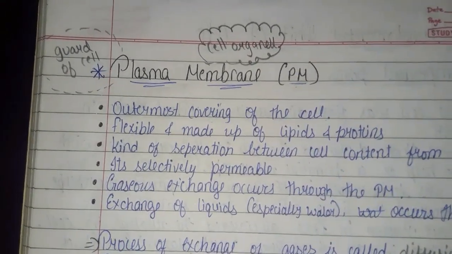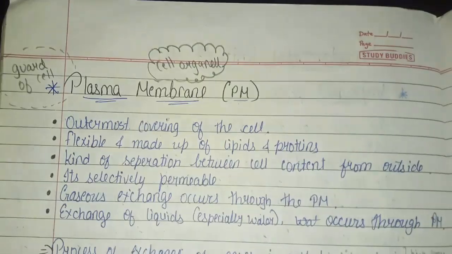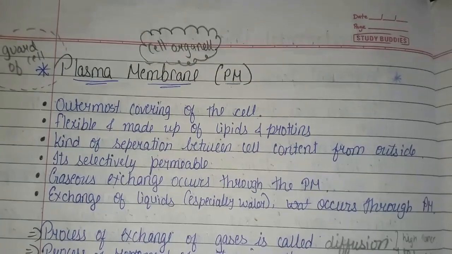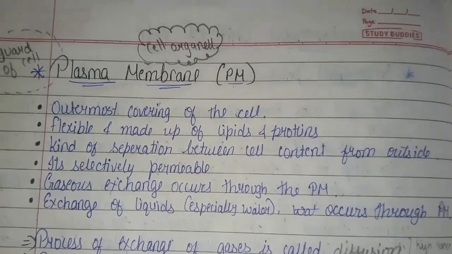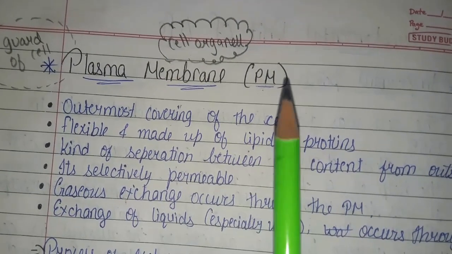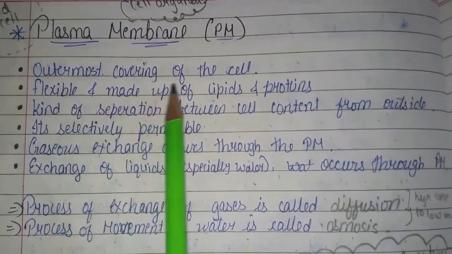So now, plasma membrane. What is plasma membrane? Plasma membrane is a cell organelle. So what are cell organelles? Cell organelles are the components of the cell. Okay, specific components of the cell, and the plasma membrane is the guard of the cell. So you can remember this by the short form PM. It is the outermost covering of the cell.